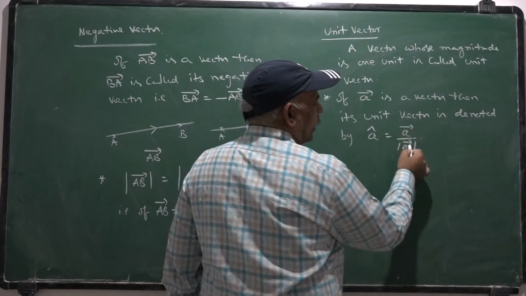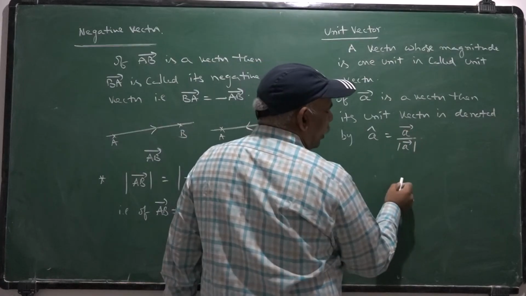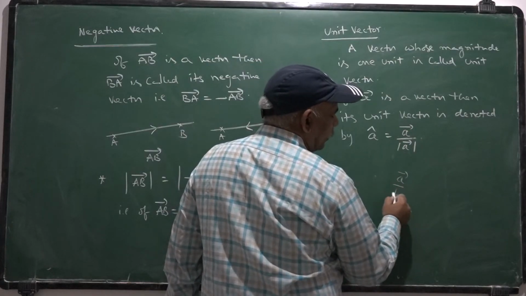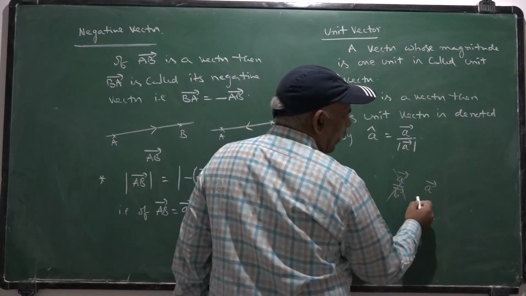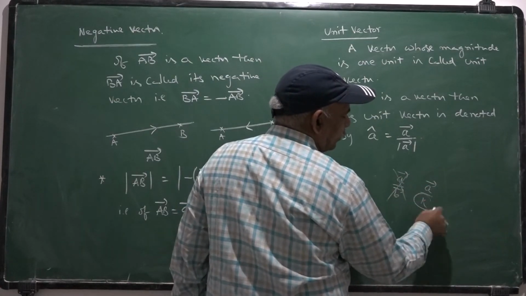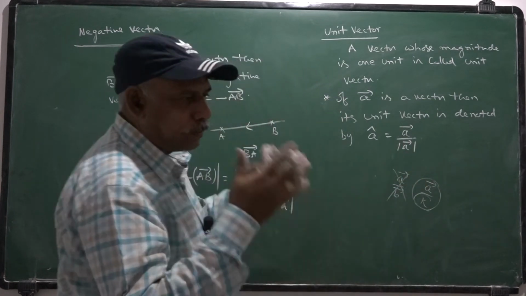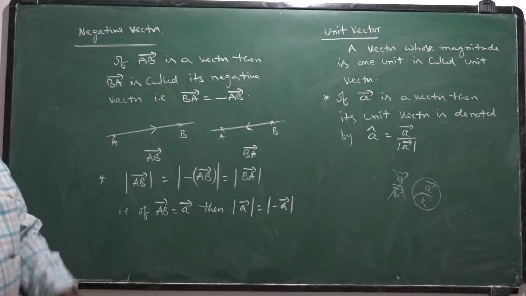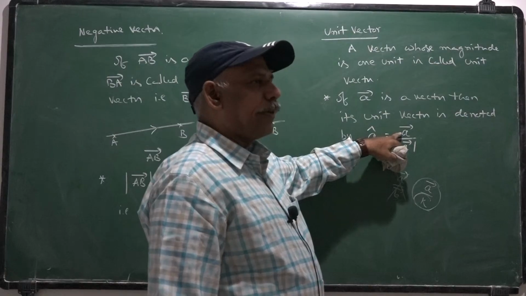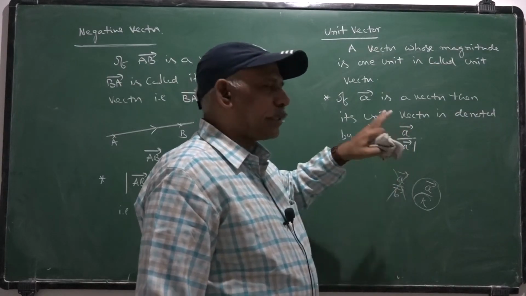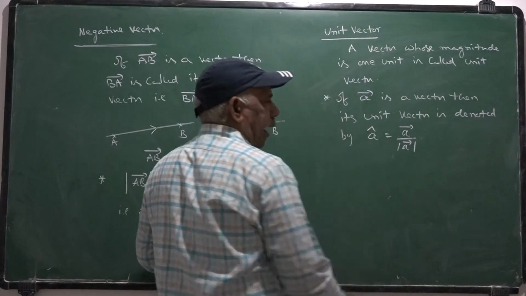You can divide a vector by a scalar, but you cannot divide a vector by another vector. Magnitude always gives us a scalar. The length of the vector is a scalar, so modulus of A bar is a scalar, but A bar is a vector. Dividing the vector by a scalar is possible, and the result is denoted by A cap.